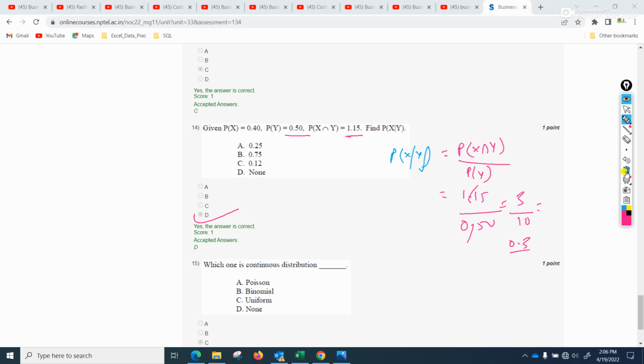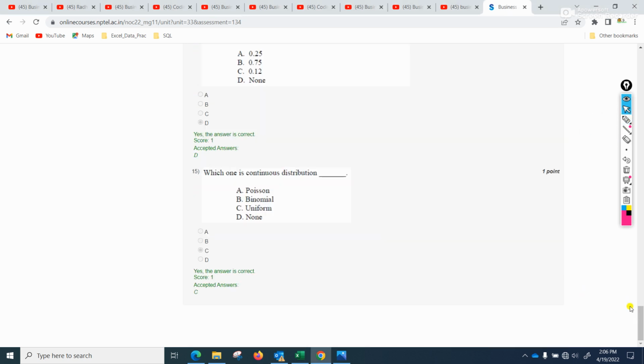Okay, and this is the last one. Which one is a continuous distribution? You can go to my last videos also. So uniform, this is the continuous distribution. When you plot the graph of a uniform distribution, this particular data represents the uniform distribution. So hence it is a continuous distribution. Okay, and uniform is the right answer.